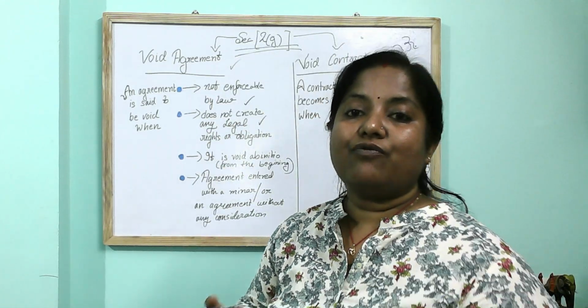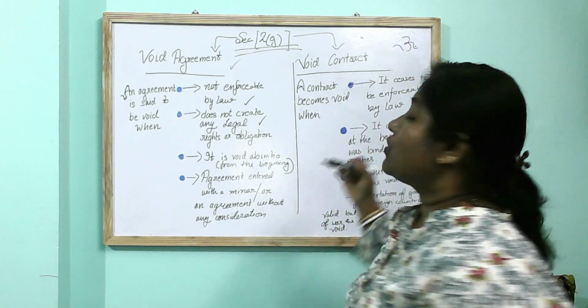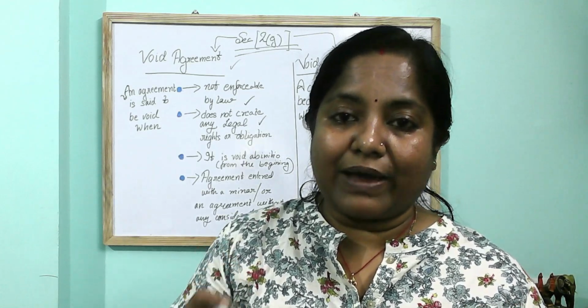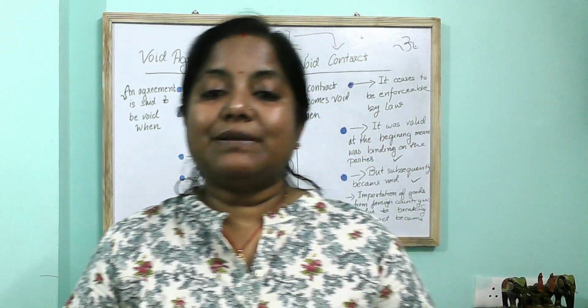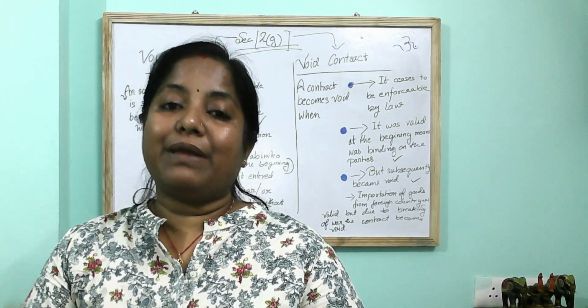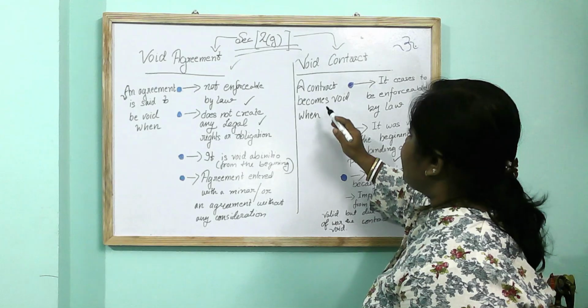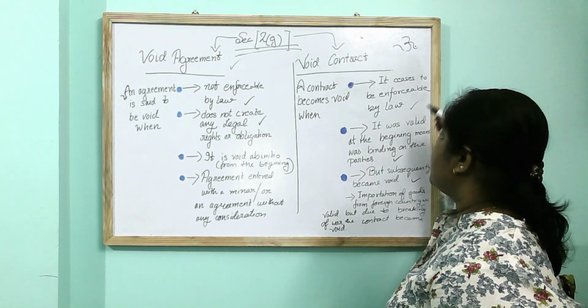But when we speak of a void contract, it has a different meaning. A contract becomes void. Matlab when it was created, it was valid, but on the subsequent happening of some event, it became void. Let's see what they say. A void contract: a contract becomes void when it ceases to be enforceable by law. It is no more enforceable by law.